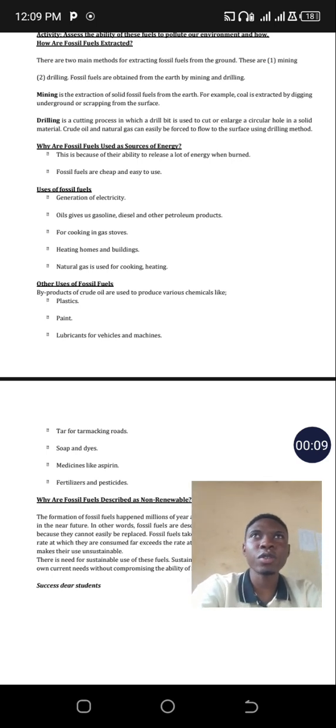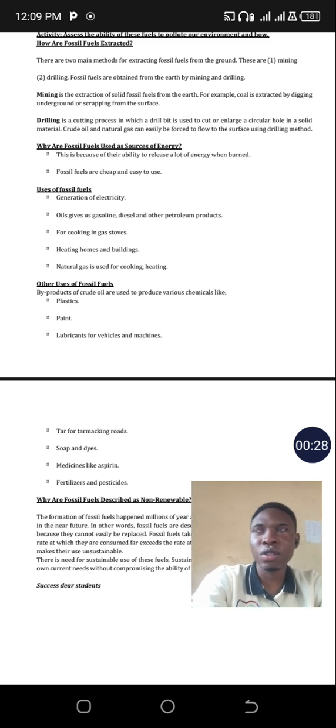This is the continuation of where we had talked earlier about fossil fuels, and how those fossil fuels are formed, where we talked of coal, crude oil and natural gas.